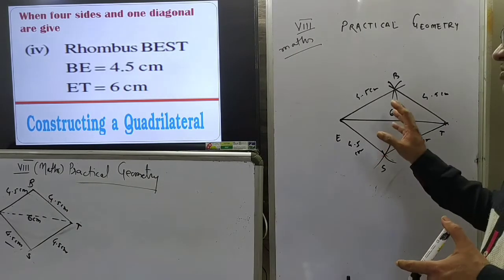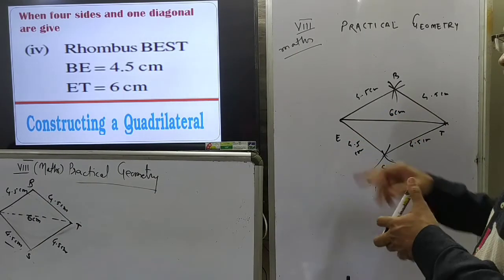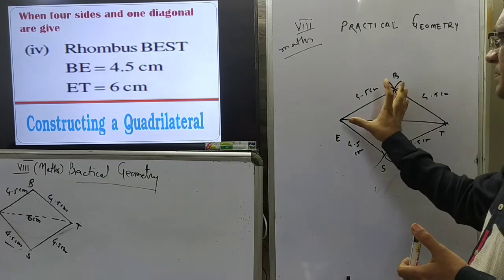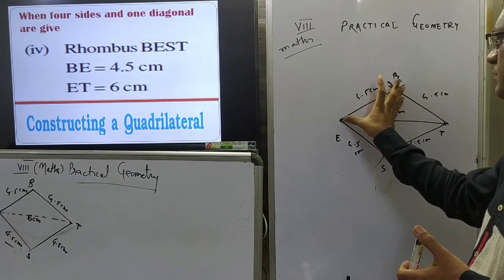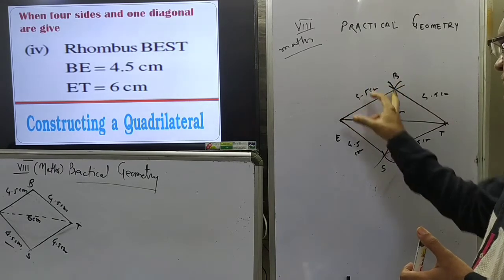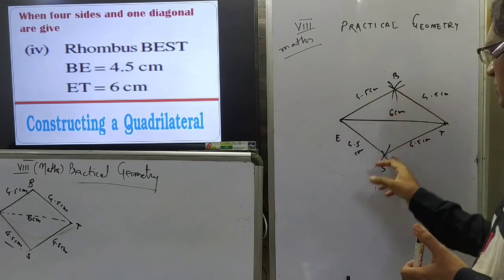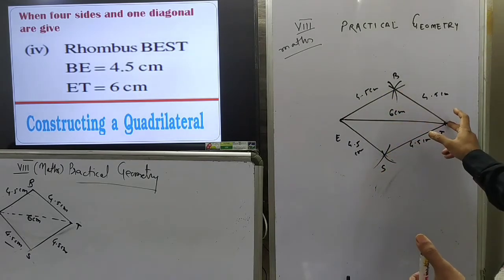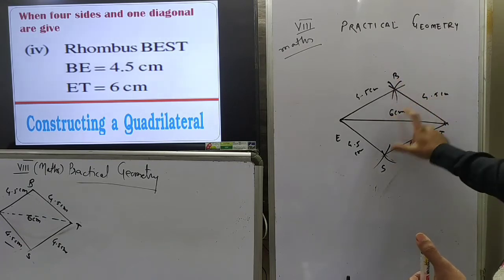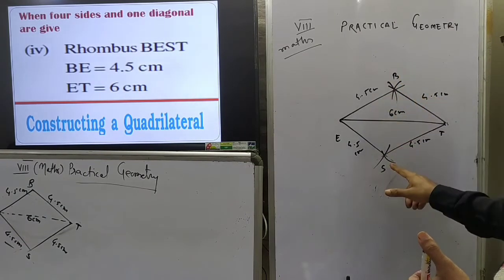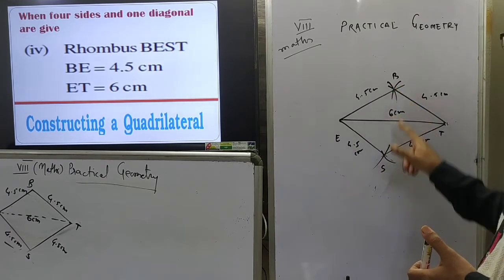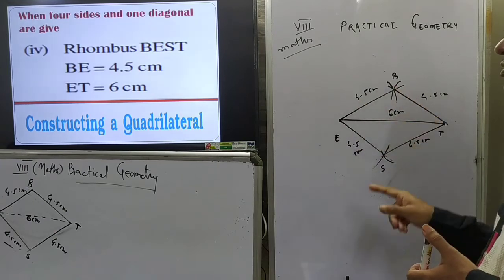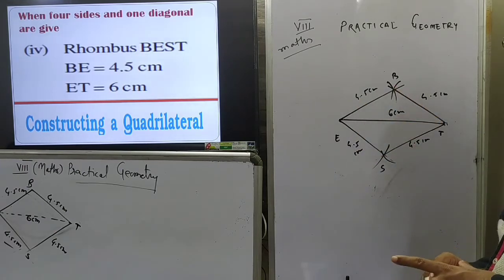Now again repeating the same procedure. First of all, construct ET equal to 6 centimeter. Take 4.5 centimeter in the rounder. Draw an arc on the upper side of ET and on the lower side of ET also. With the same radius, put the metallic end of the rounder at T. Draw another arc on the upper side and lower side, intersecting each other at B and S respectively. Join all these points. The resulting figure BEST is the rhombus.